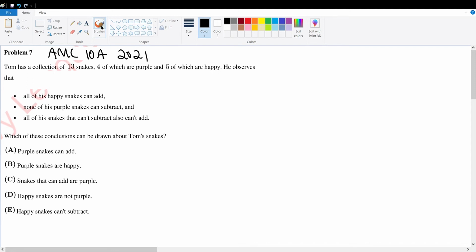AMC 2021 Problem 7. We have a collection of snakes for Tom, and he observes the following traits. Which of these conclusions can he draw about Tom's snakes? Well, we're told that he has these purple snakes, and he says that he has these happy snakes. So given this information, we can deduce each of their truths.